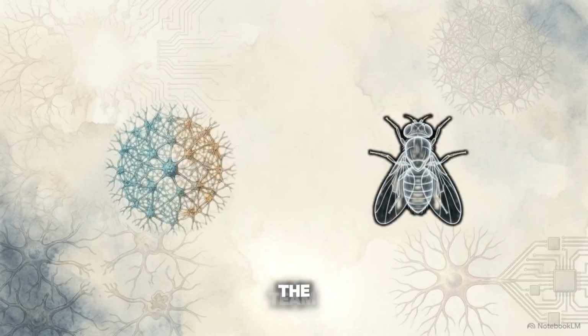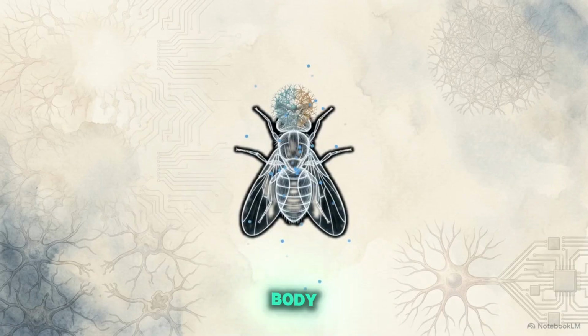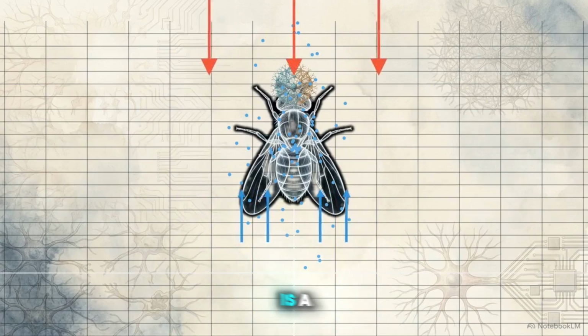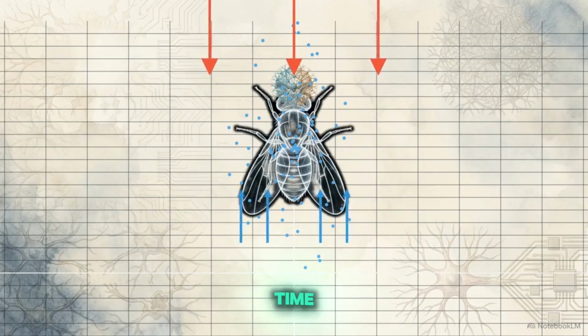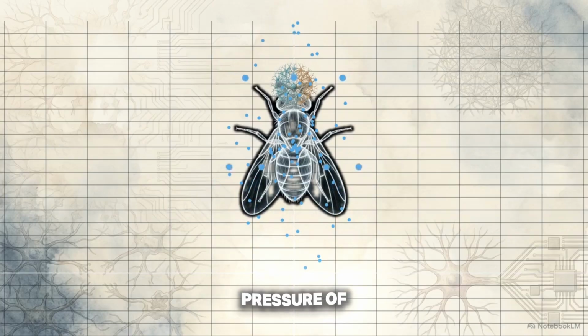To solve this, the team placed the digital brain into NeuromechFly, a three-dimensional digital body featuring 87 distinct joints. They then dropped this body into the MuJoCo physics engine. MuJoCo is a physics simulator that calculates highly realistic physical forces, contacts, and object interactions in real time. The physics engine constantly feeds simulated sensory data, like the pressure of gravity, the touch of a surface, and even the chemical detection of virtual sugar, straight into the brain model as electrical pulses.